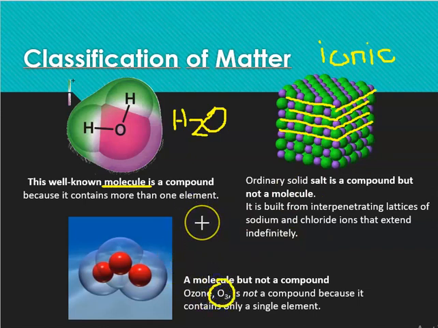Ozone is O3. It is not a compound because it contains only a single element. So we can have compounds that are molecules, compounds that are ionic particles, and elements that are molecules but not compounds because they are only made up of one element.